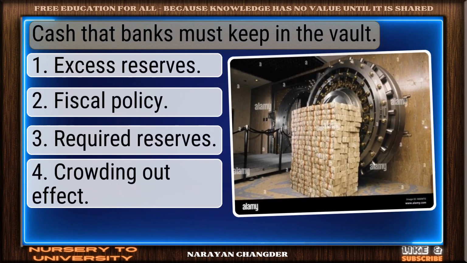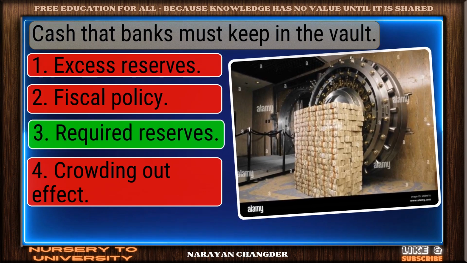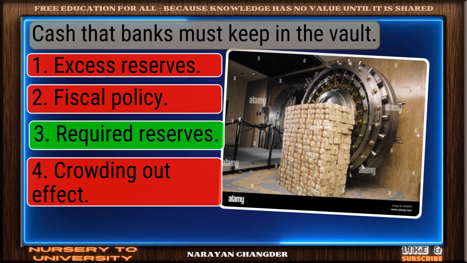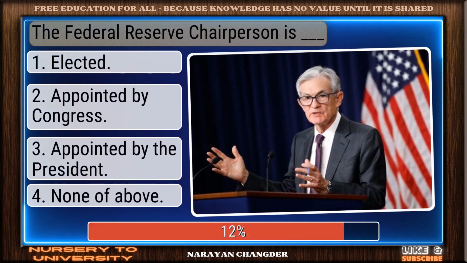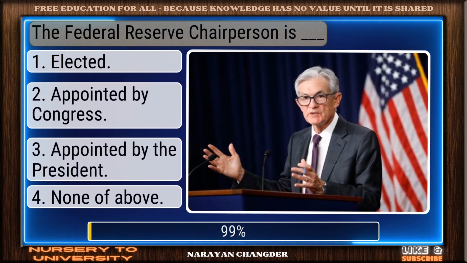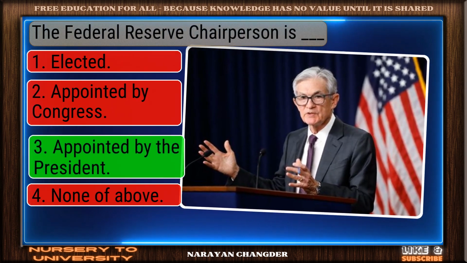Cash that banks must keep in the vault. Right again. Required reserves is a valid answer. The Federal Reserve chairperson is dash. You're right. Appointed by the president is the correct answer.